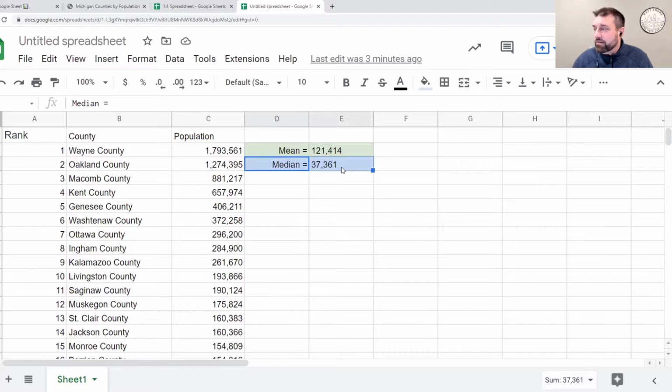The median measures the middle. The mean measures the average. So what's a better representation of the population of Michigan? I guess it depends on what you're looking for, right? There's quite a difference between 37,000 people and 121,000 people.